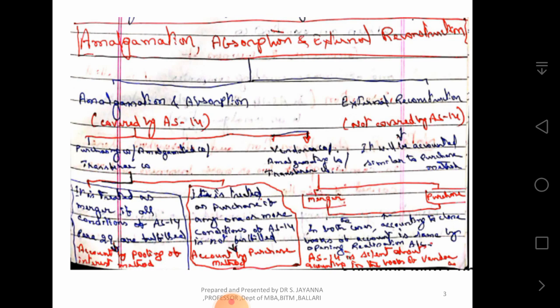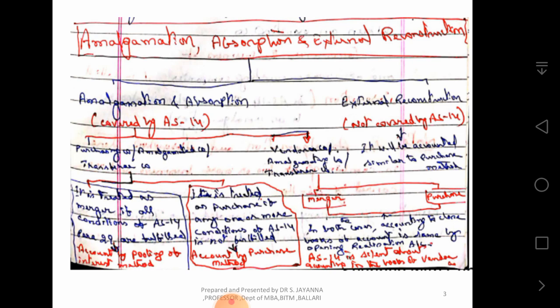Amalgamation may take place in two different methods.